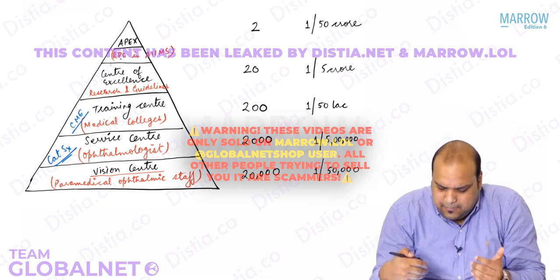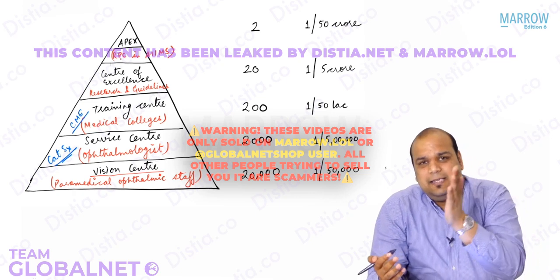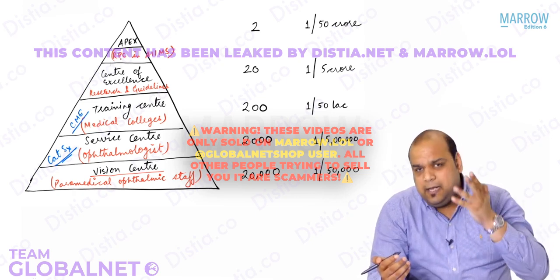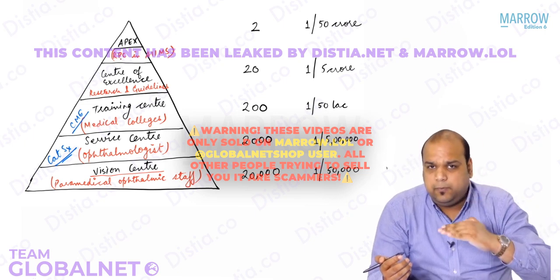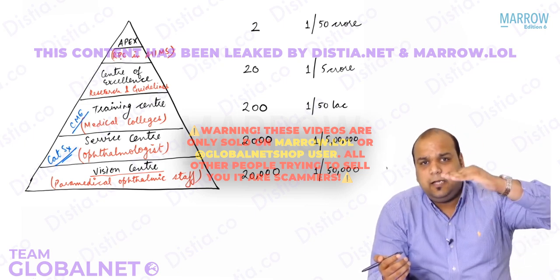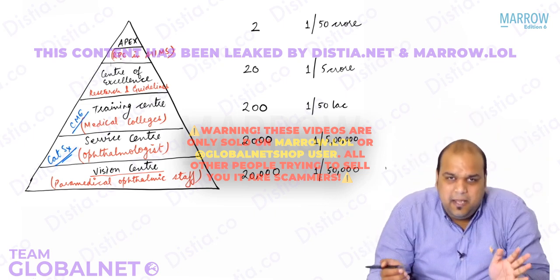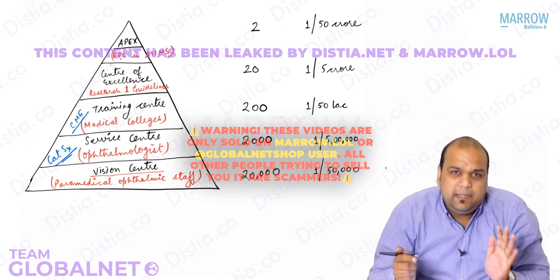Done? So this is just a basic pyramid. Please learn this. The easy part is the population and the number. The slightly difficult part is if you apply your head, you will still be able to learn. First of all, an optometrist, then an ophthalmologist, then a medical college, then strategizing, and then finally the Apex. Right, guys? Done? That's all about my simple Vision 2020 program.